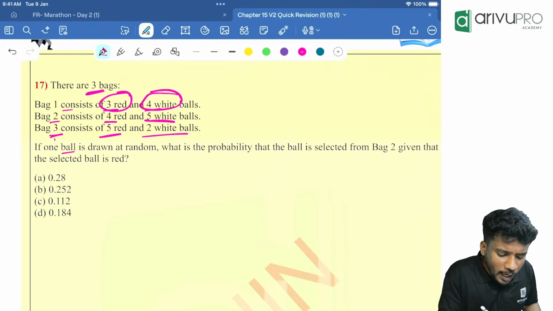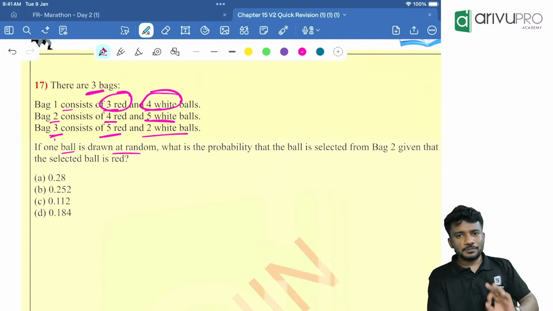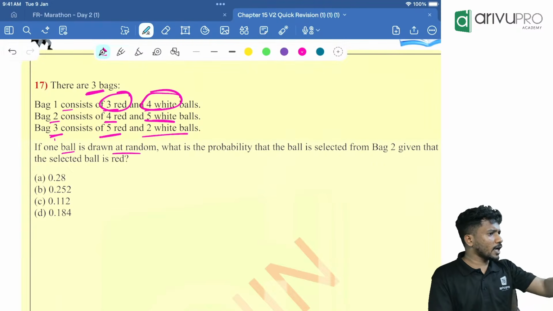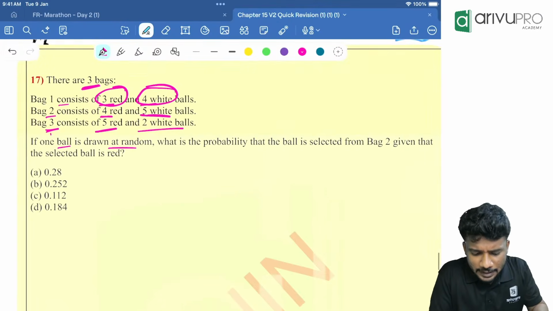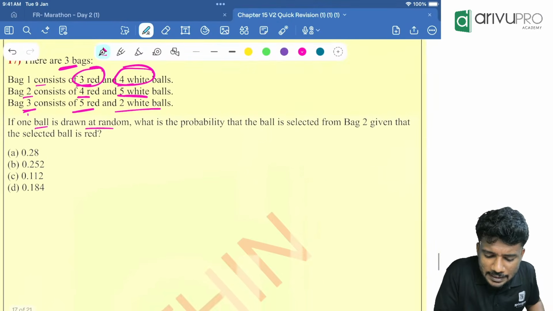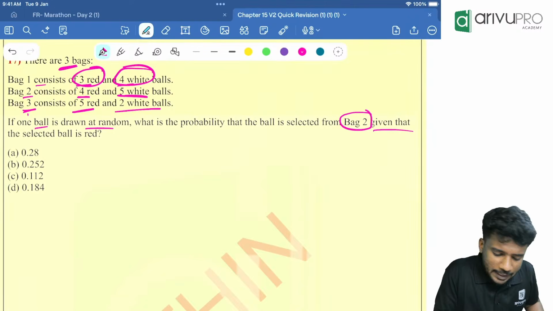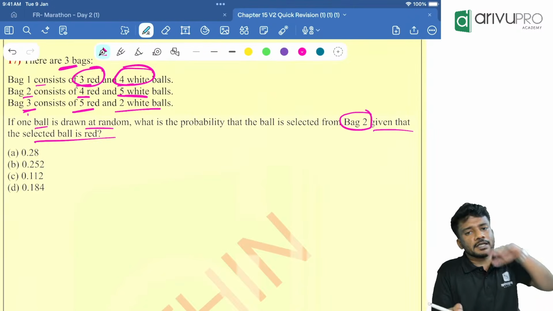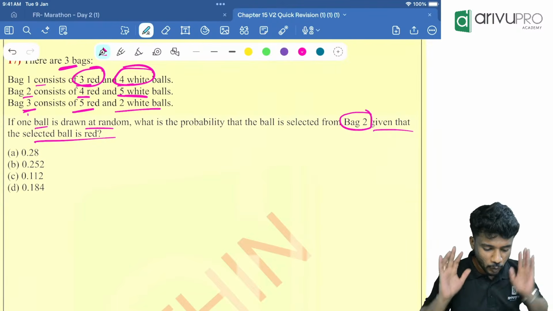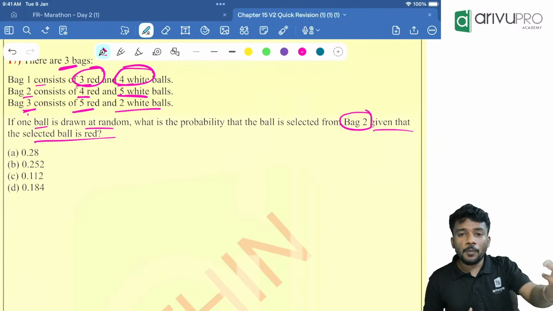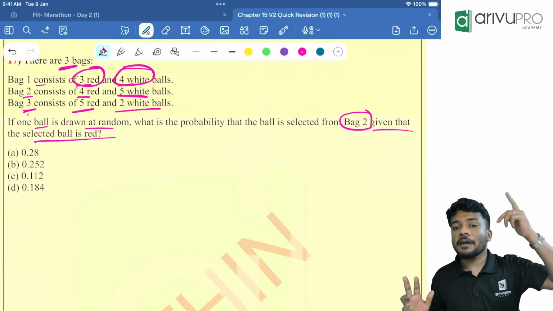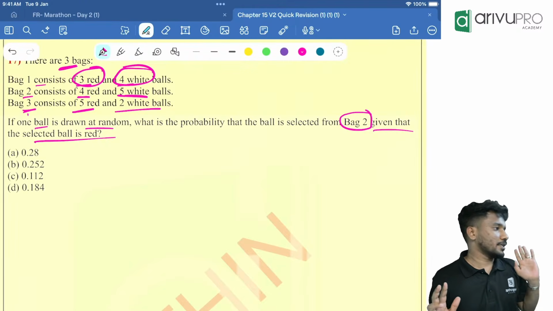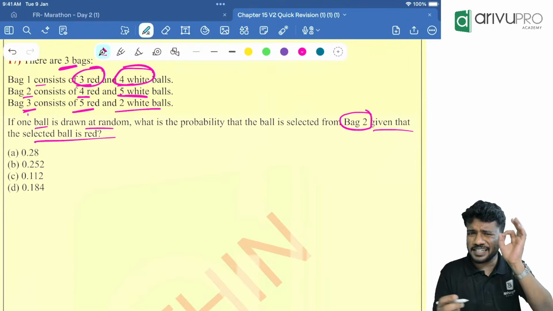Then if one ball is drawn at random, so how many balls are we taking down? One ball is drawn at random. What is the probability that the ball selected is from bag 2, given that the selected ball is red? So two conditions are there: the ball is selected from the second bag, and the selected ball is red. So how to solve this? I'll just take you through it directly.